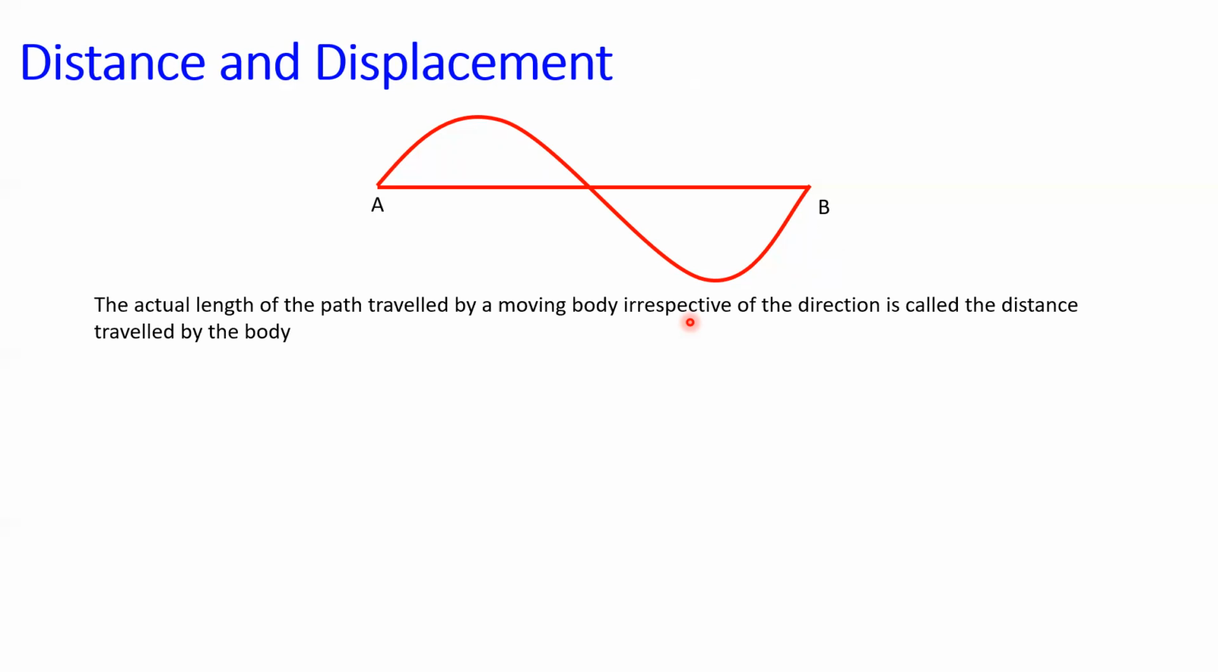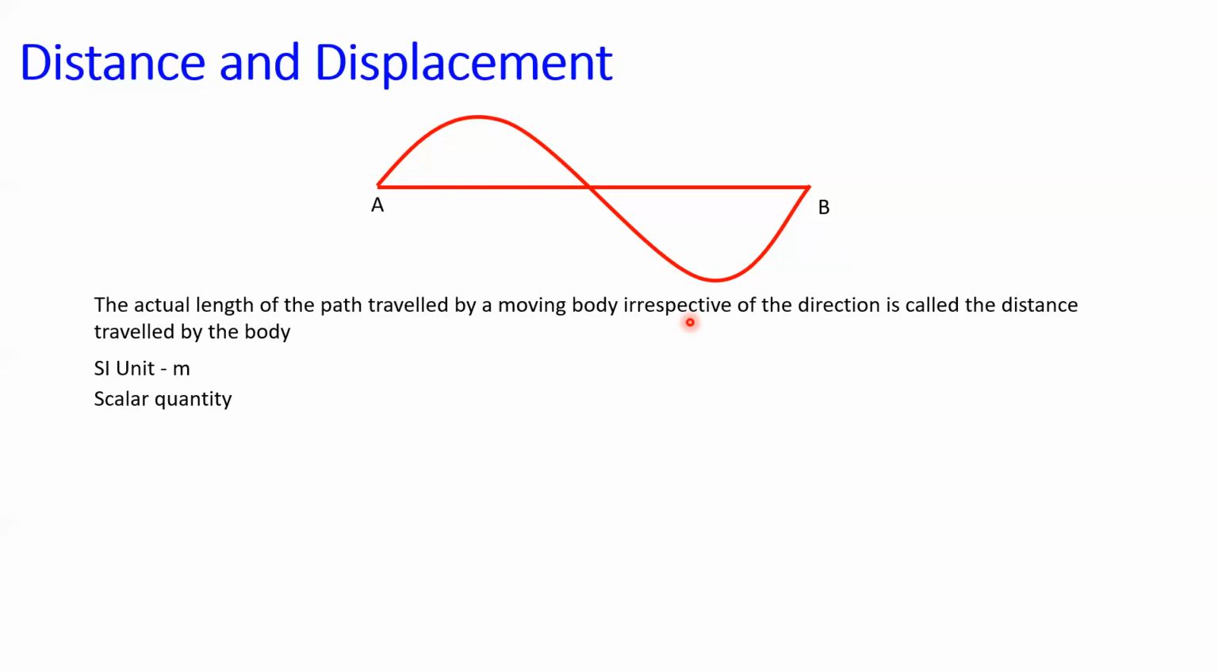The SI unit is meter. It is a scalar quantity having only magnitude. Magnitude means only number part. When you join the point A and B, you will get a straight line, that is AB. This is called displacement of the body.